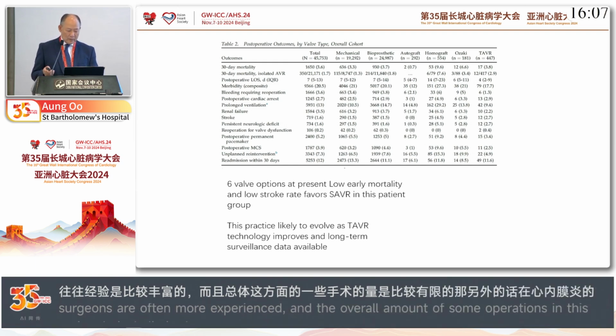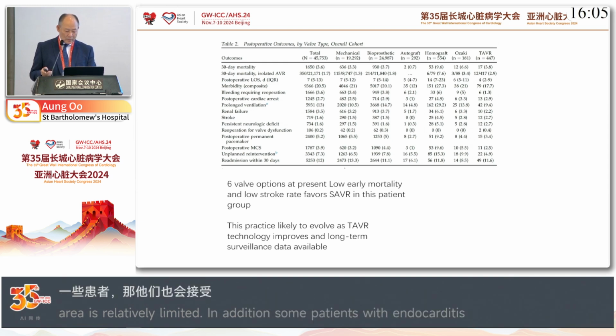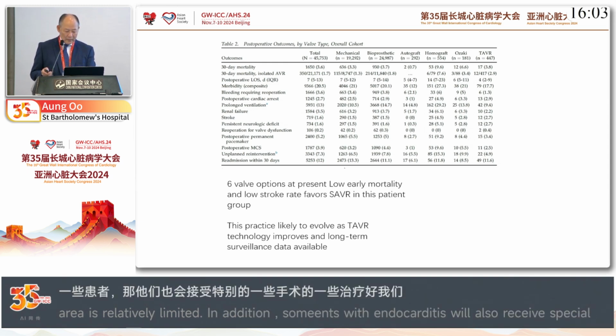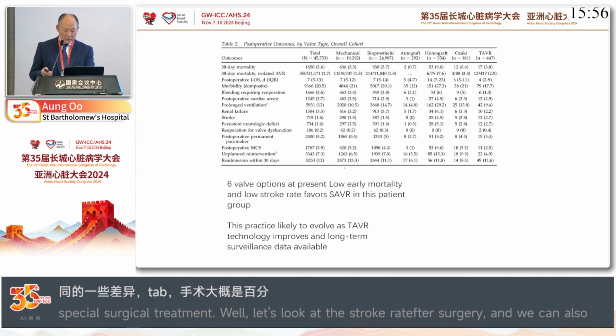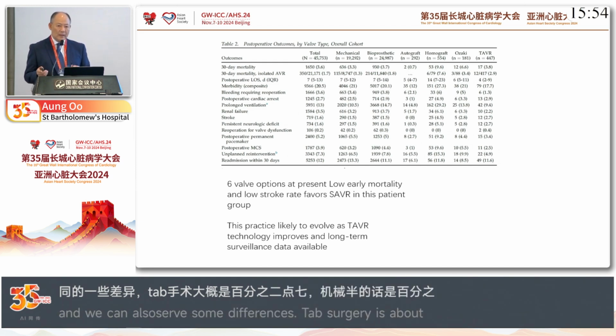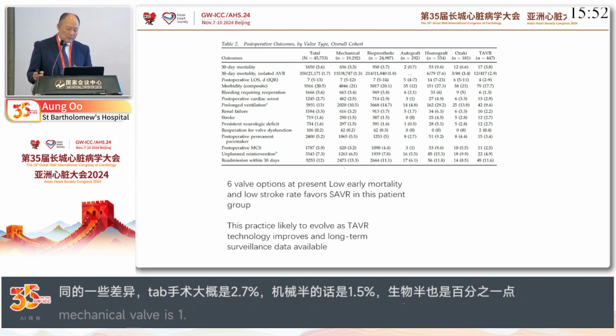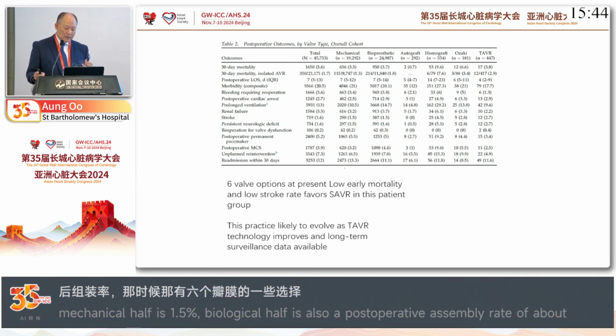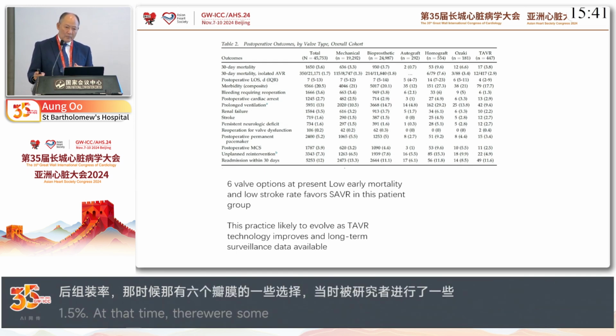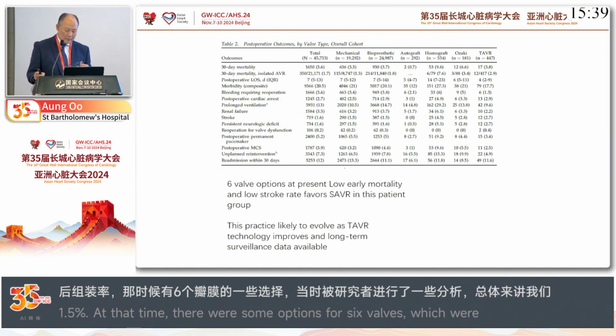When you look at postoperative stroke, you can see the difference: the TAVR procedure gets about 2.7%, but mechanical is 1.5% and bioprosthetic 1.5%. So at that stage, in 2023, when they looked at it, there were six valve options at this moment in time, but among all, low early mortality and low stroke rate favor surgical aortic valve replacement in this patient group.